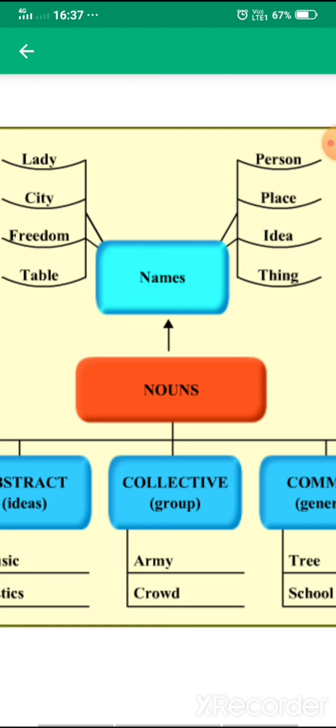Here you can see that a block of names has been made, and after it is written: the name of a person, place, idea or a thing. Then some examples are given. On the left side, in front of person is written lady, then place is city, then idea is freedom, and then thing is table. So basically the term noun means name: the name of a person, place, animal, thing or idea.